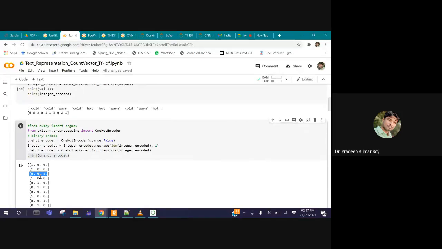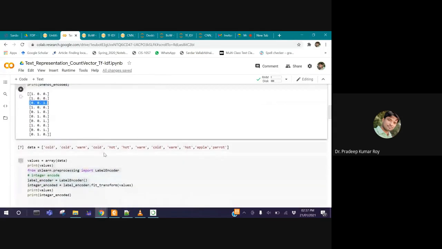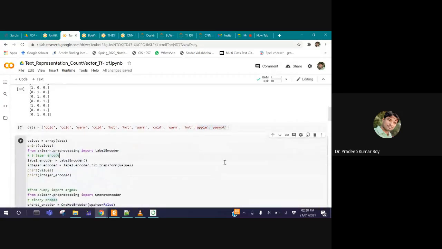So this is a simple one hot encoding technique. Whatever the message we have, first it identifies how many different words there are. They receive integer numbers, and those numbers are encoded in one hot encoding format. To verify whether this is really working, we have added a few more words. Two words I have added at the end of the previous message: apple and parrot. And then I have run the same code.